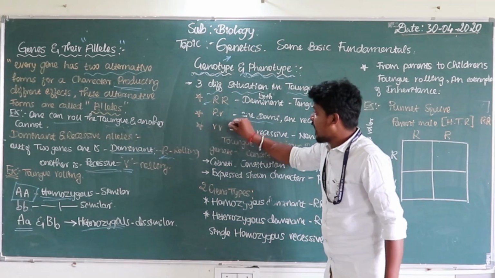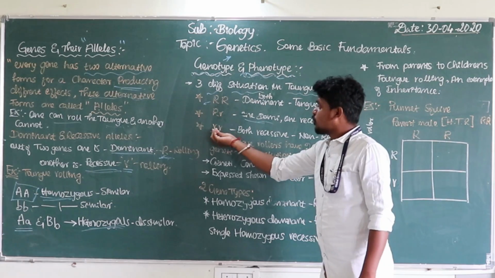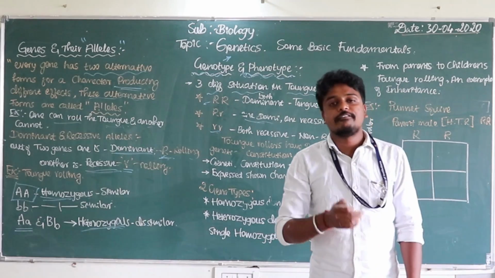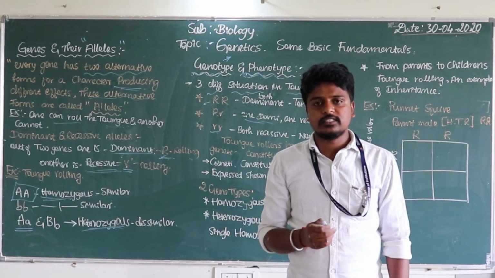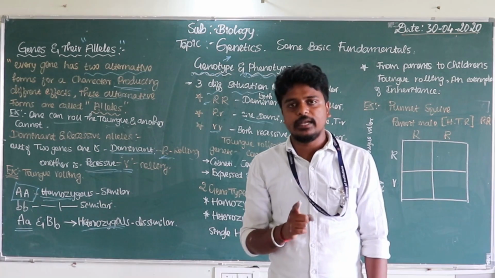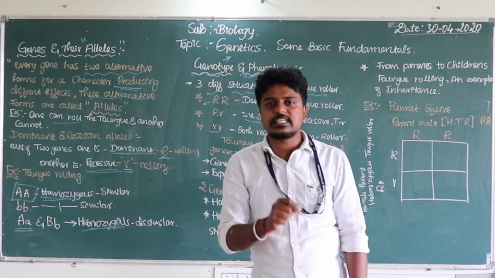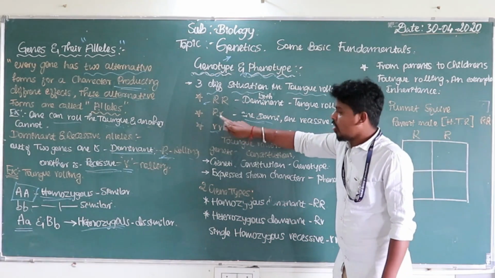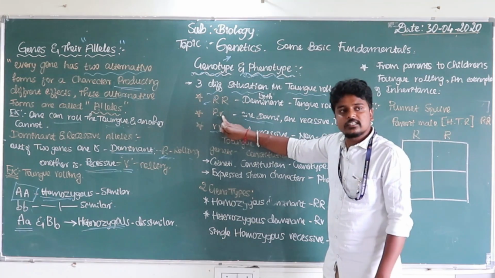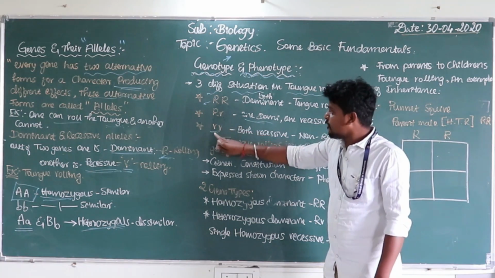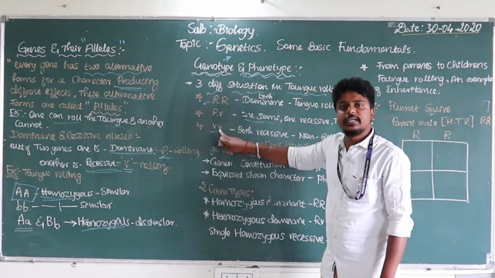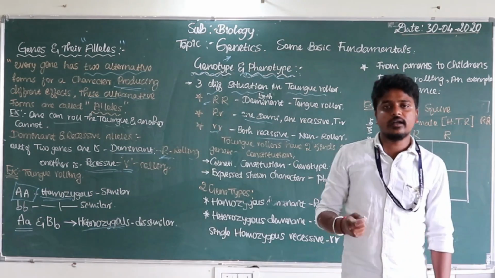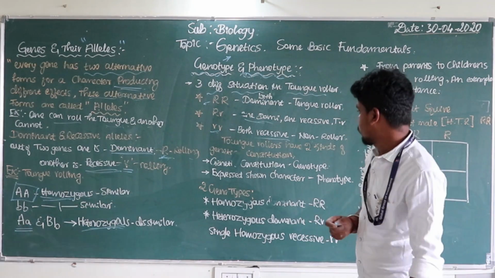Have you understood? And the last type, the third type, is small r and small r. Both are recessive. As I told you before, when it comes to a pair of alleles, they contain the first letter of the dominant, which suppresses the characteristics of the recessive. Understood? Always this capital R suppresses the dominance of the characteristics of the recessives. In the same way, the small r and small r is the indication of the recessive, here the non-tongue roller.